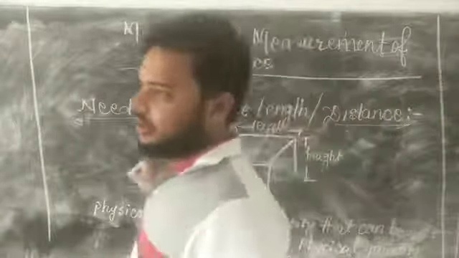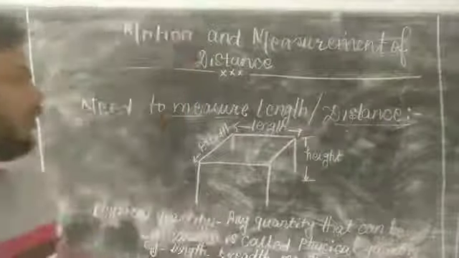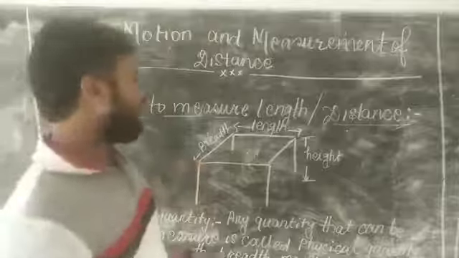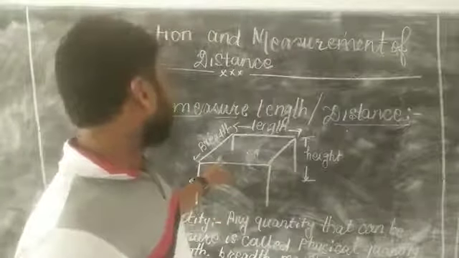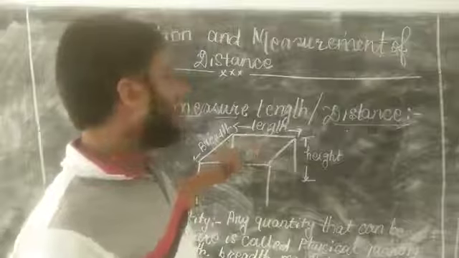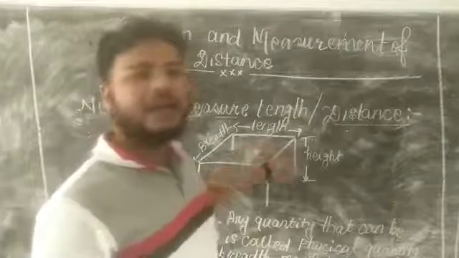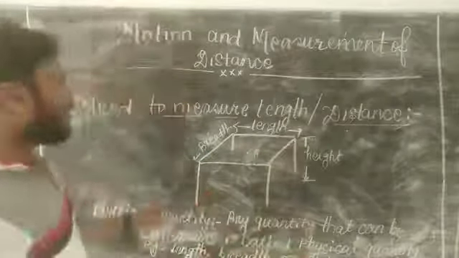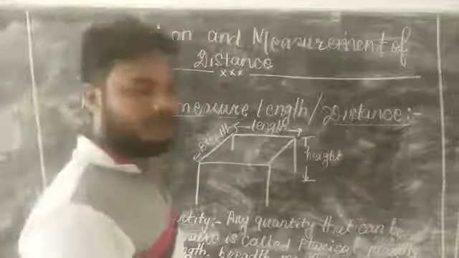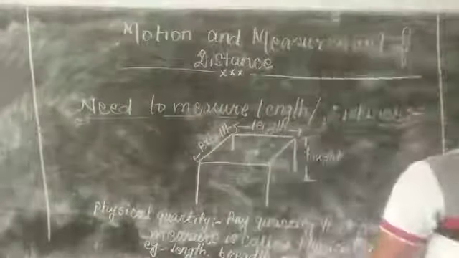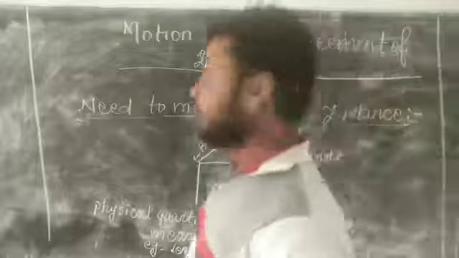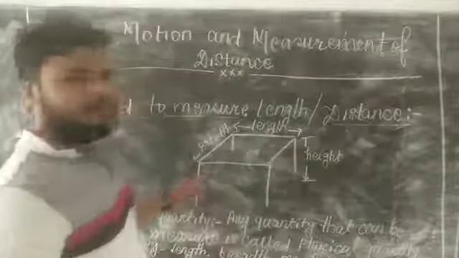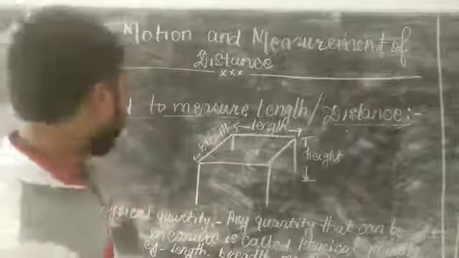But if you want to give the dimension of this table, we have to measure the breadth of the table, the length of the table and the height of the table. If we measure all these parts, then we can give the dimension of the table.